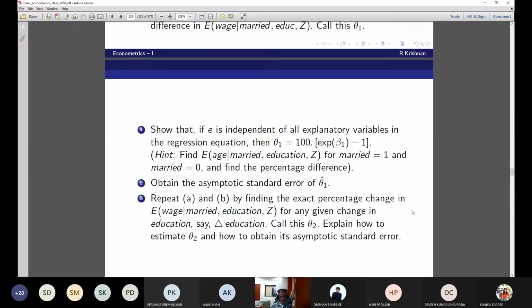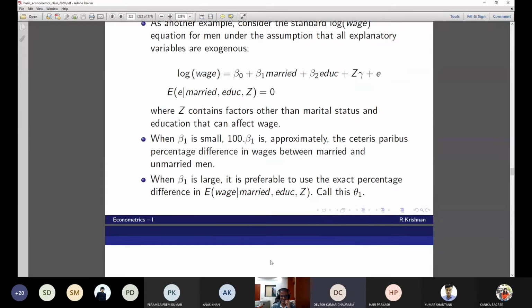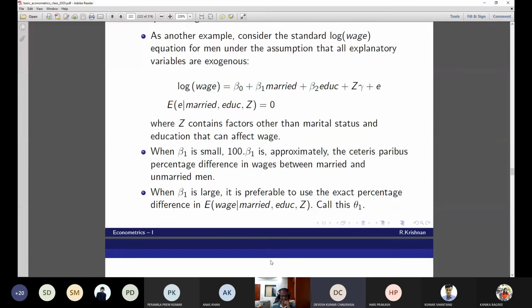Kumar, are you there? No, you are not there today. Yes, sir, I'm there. Okay, can you make any progress on this question? Sir, I'm trying. Okay. Devesh, how about you? Yes, sir, I'm making progress. Sir, can you just show the regression equation once? I think you didn't even take it down. Yes, sir, I did the first one, so I thought it would be there only. So I did not note the regression equation.